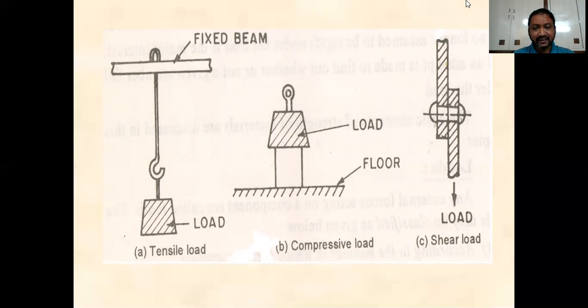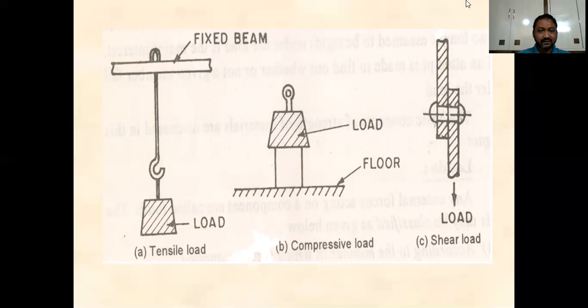Coming to the second one, the compressive load. Here a load is applied on the body. The body carries some kind of dead load, and to withstand that dead load, the floor or the surface also will apply the same equal and opposite load.